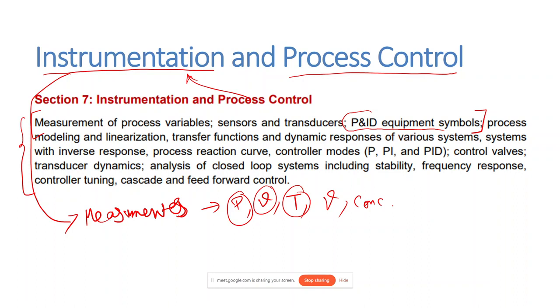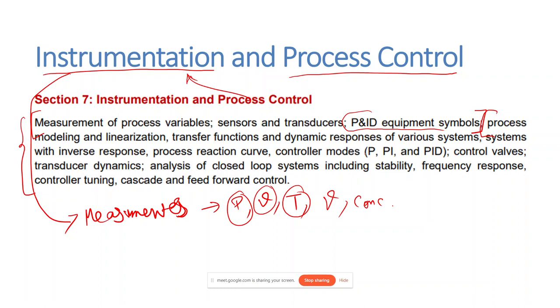Then the main part starts from here, that is process modeling and linearization. Then we have transfer function and dynamic response of various systems with inverse response, process reaction curves, controller modes, control valves, transducer dynamics, analysis of closed loop systems including stability, frequency response, controller tuning, cascade and feed forward control.